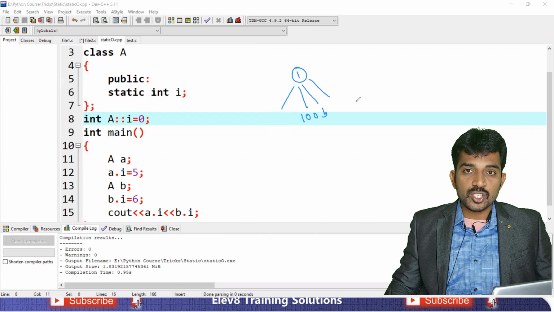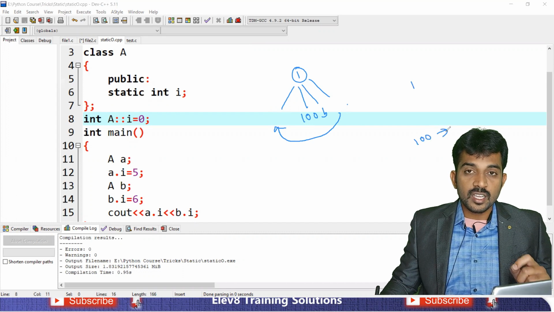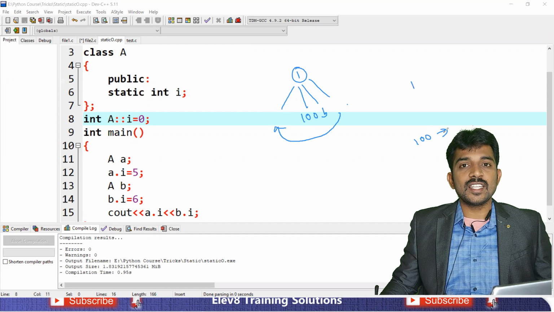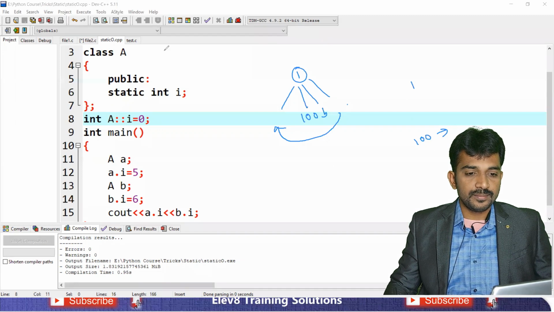If you update the value in the last object, that is reflected to all the remaining objects. For example, if you update the value with the 100th object, then all the remaining objects also get the same value you updated last. That is the reason behind objects and static variable. Okay, is this clear?